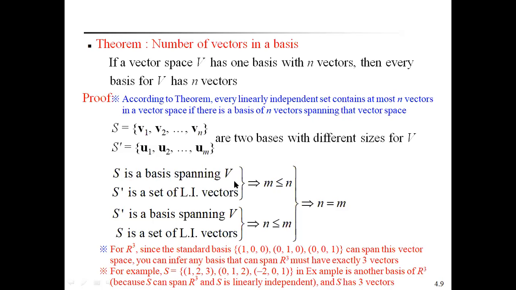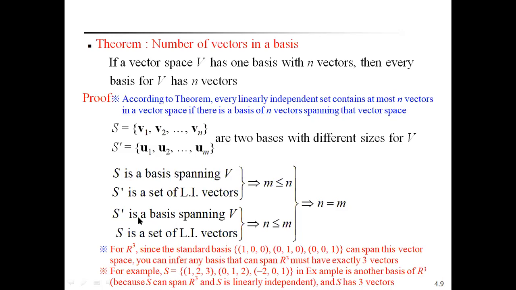By the previous theorem on spanning sets and linearly independent sets, it implies m is less than or equal to n. The number of vectors of a linearly independent set is always less than or equal to the number of vectors of a spanning set. That's why m is less than or equal to n.